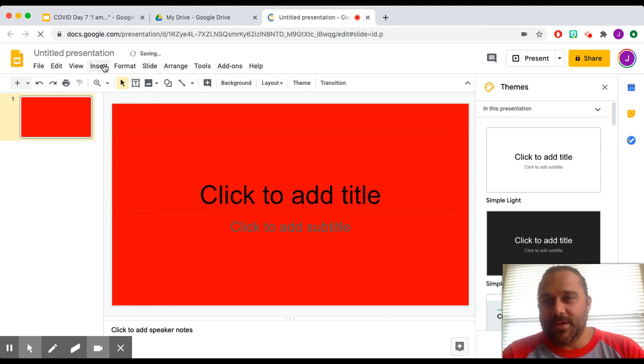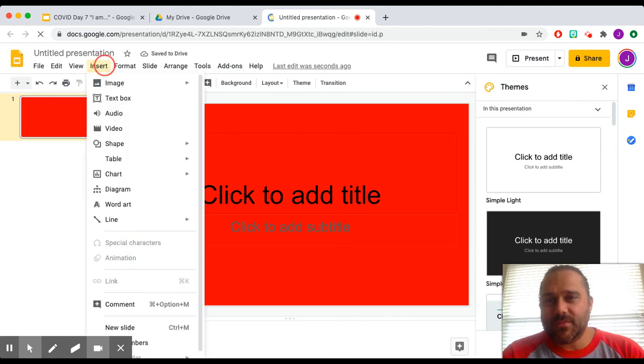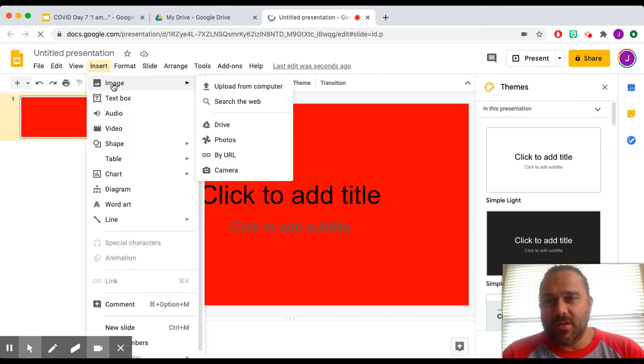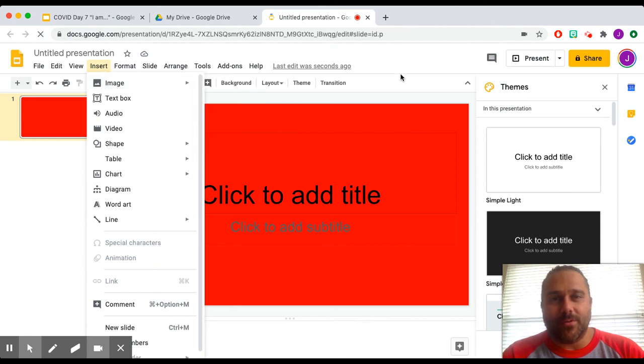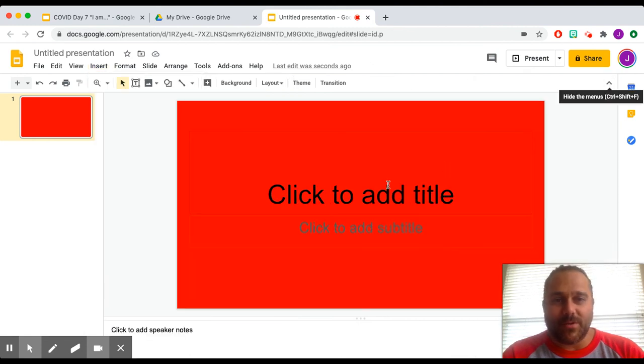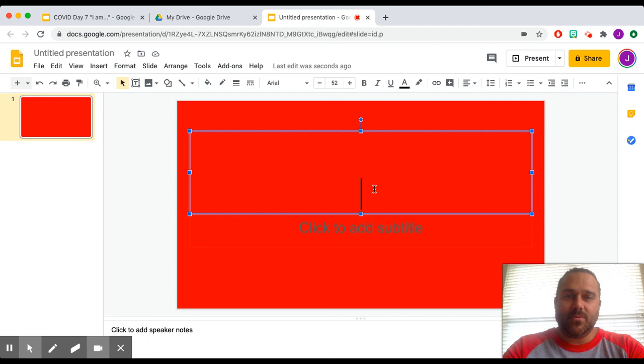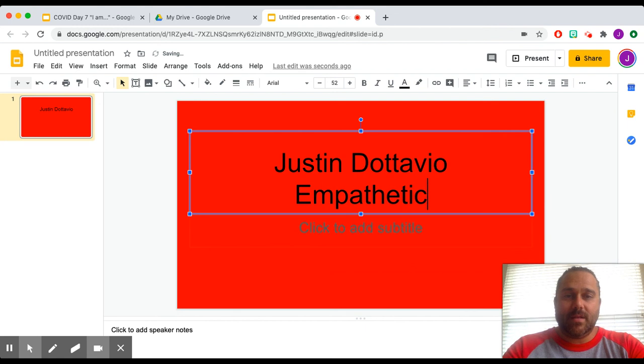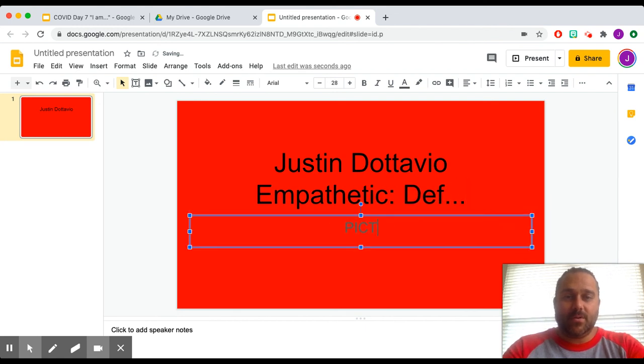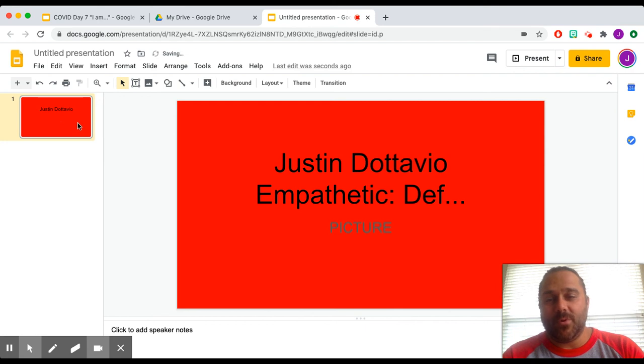If I want to insert a picture, I can hit insert, image, and it gives me some options there. We don't need to go through all of them, right? You guys know how to insert a picture for the most part. Click to add your title. So again, Justin Ottavio. My word is empathetic, and then I would put the definition. And then here is where I would put my picture, right? You can, again, use a Bitmoji or whatever.